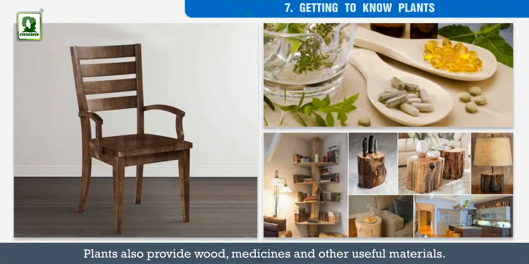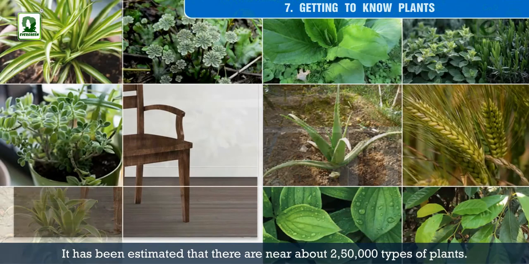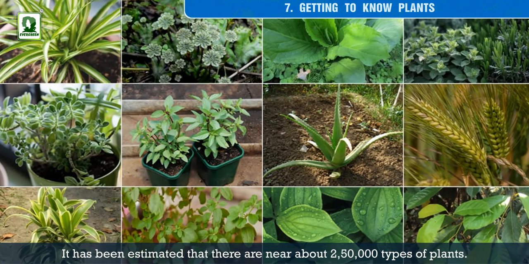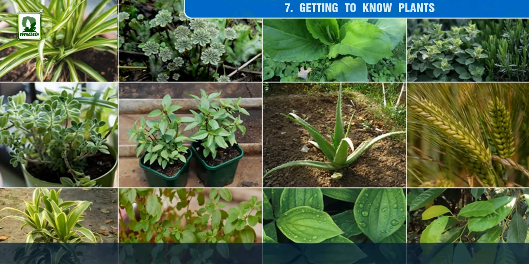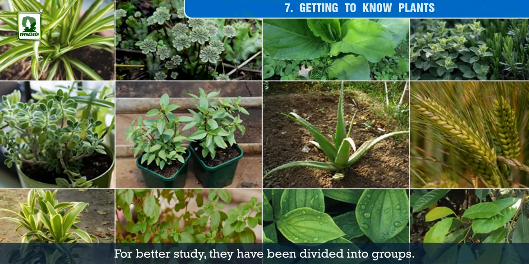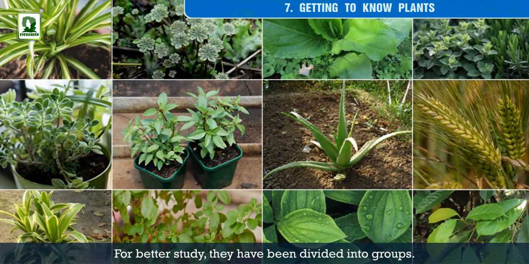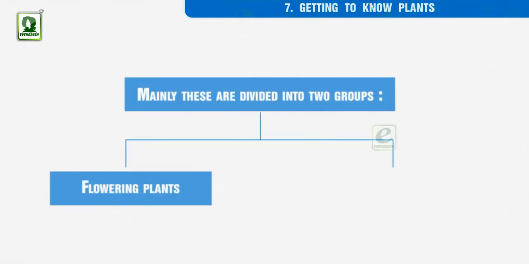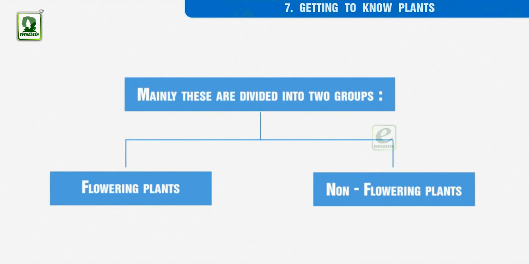Plants also provide wood, medicines, and other useful materials. It has been estimated that there are nearly about 250,000 types of plants. For better study, they have been divided into groups. Mainly these are divided into two groups: flowering plants and non-flowering plants.